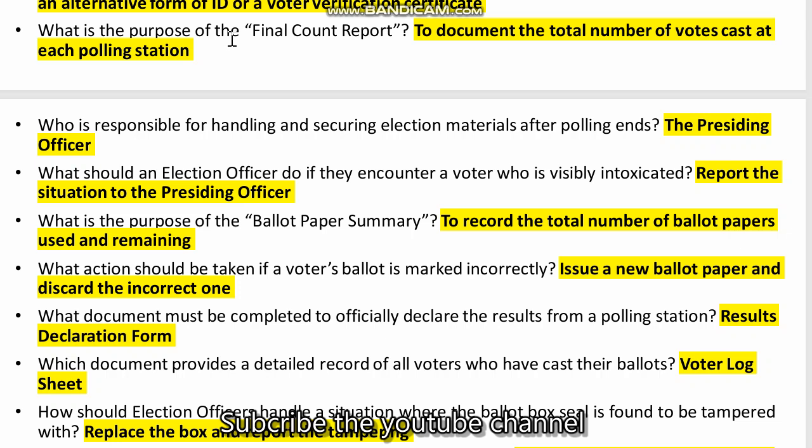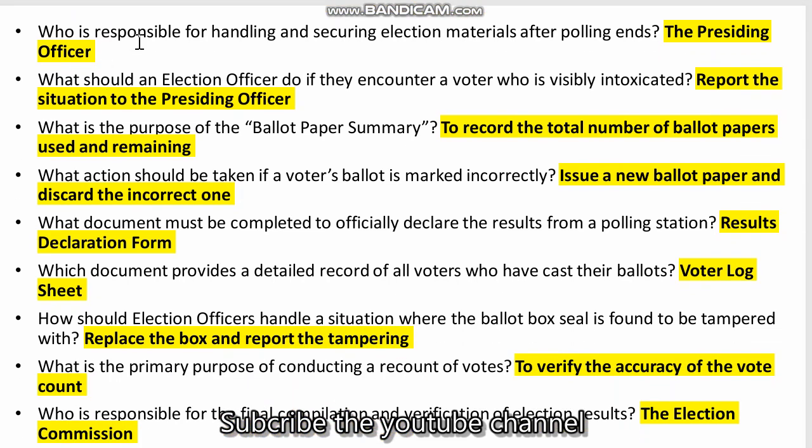What is the purpose of the final count report? To document the total number of votes cast at each polling station. Who is responsible for handling and securing election material after the polling ends? The presiding officer. What should the election officer do if they encounter a voter who is visibly intoxicated? Report the situation to the presiding officer.